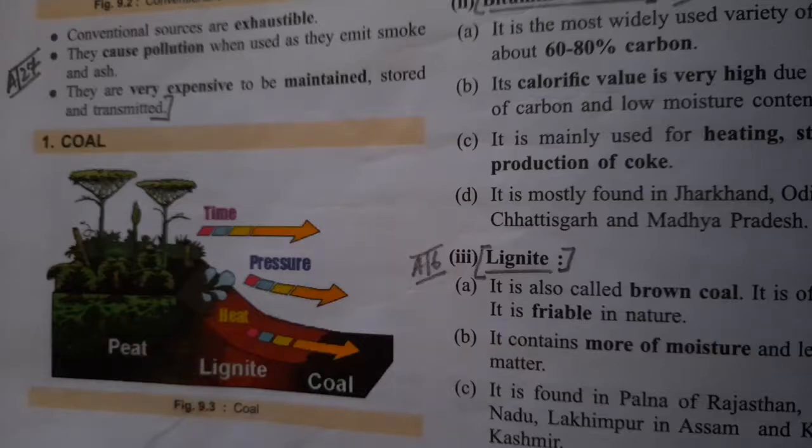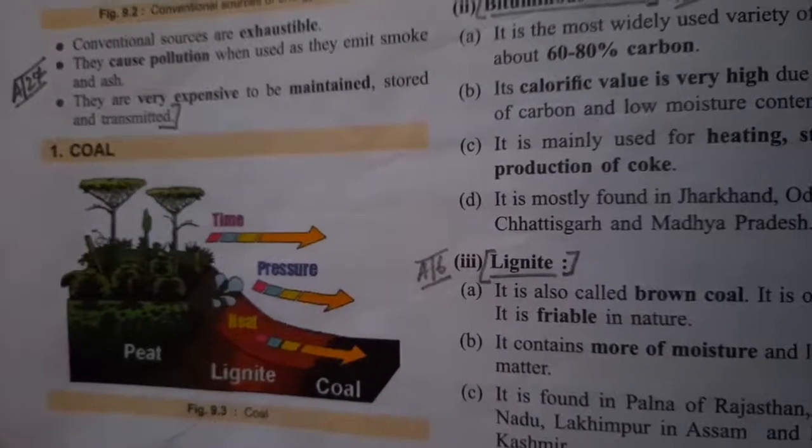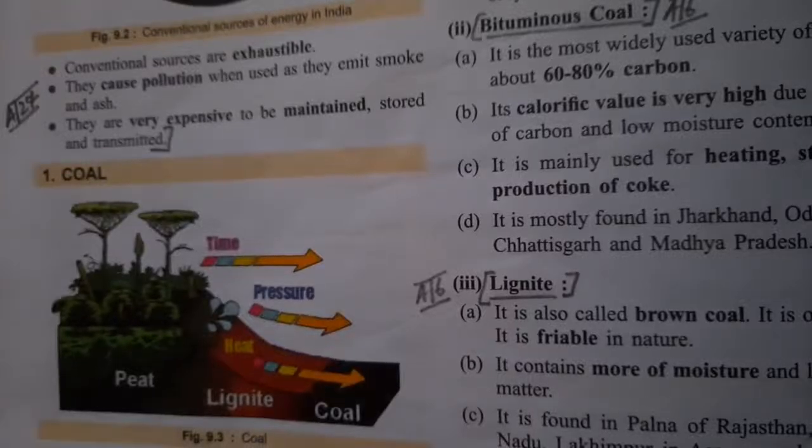For example, you can see the natural vegetation like the forests in India or forest resources.